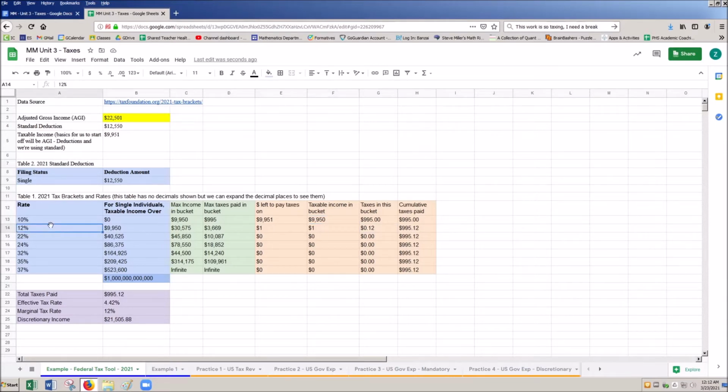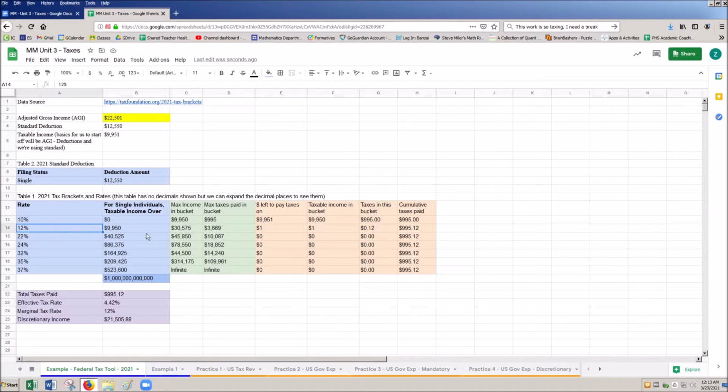That's called a marginal tax bracket. I like saying bucket because it's more fun, but it is technically a marginal tax bracket. Now this is where we get into the term marginal versus effective. Marginal is just the bucket that I end in, okay? So if I made $22,501, I ended up in this 12% bucket.